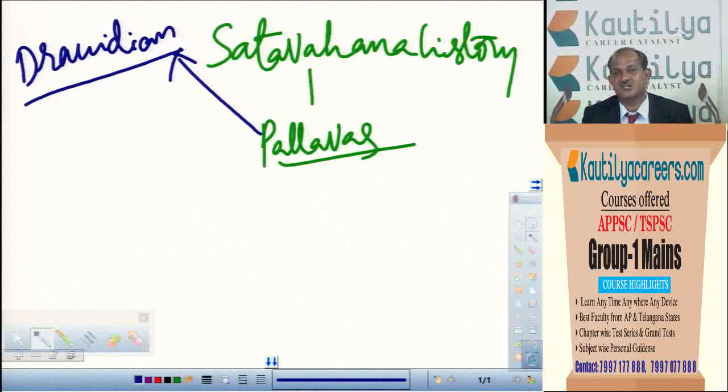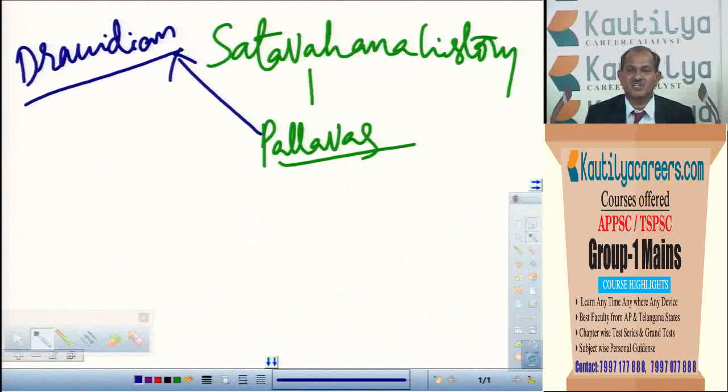or an architecture, it is called rock cut architecture. Or if stone blocks are used for the construction of a monument, it is called structural architecture. So by using the stone blocks, we made an architecture. Here, in the beginning of the Pallava temple architecture style, that is in the period of Mahendra Varma and Narasimha Varma, they used rock cut architecture only.